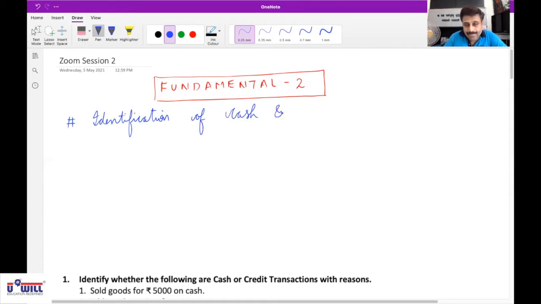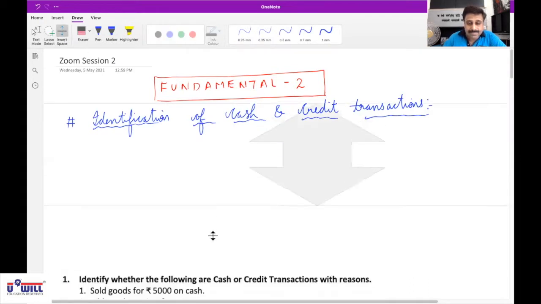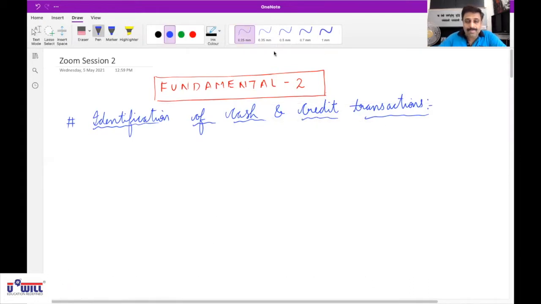Yes, sir. We will see identification of cash and credit transactions. Transactions we now cover in more detail today. Did every one of you write this heading, identification of cash and credit transactions? Yes, sir. Okay. Now, how will we identify whether transactions are cash or credit? 3 rules we will be applying for that.